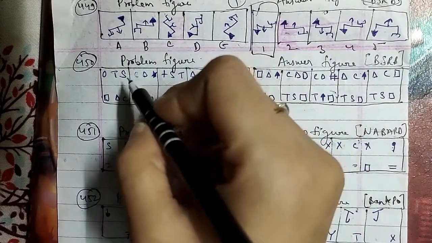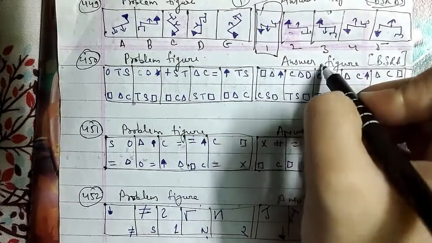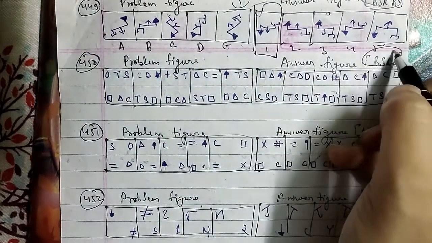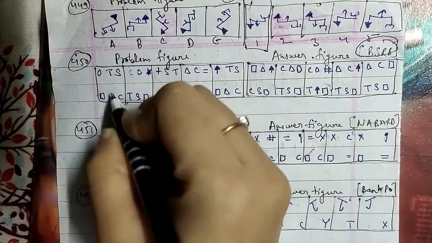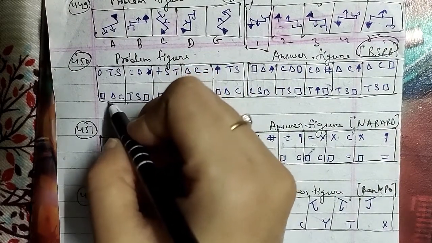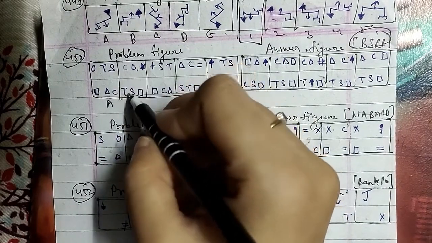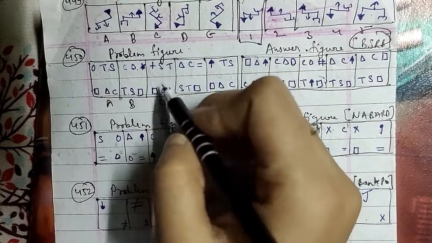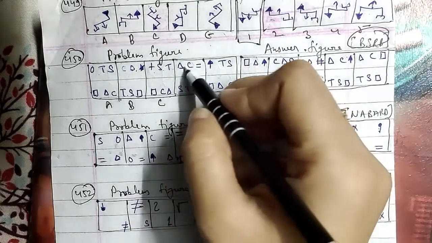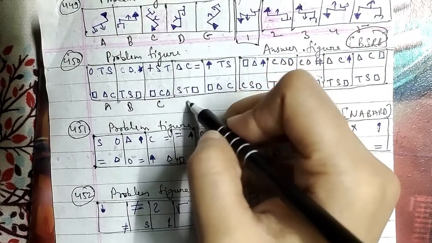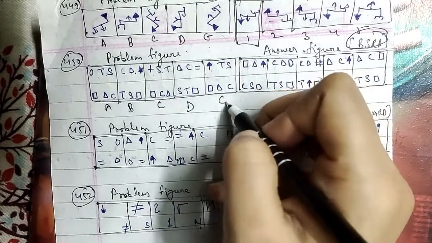Let's go ahead with another one, and that is your 450th question of the session. These were the problem figures and these were the answer figures, which have also been asked in the BSRB question paper. Figure A has symbols such as T, S, rectangle, triangle, and C, and figure B has C, triangle, star, T, S, and rectangle. Figure C has plus, S, T, triangle, and C, figure D has triangle, C, equal, and S, T, and figure E has arrow, T, S, rectangle, triangle, and C.